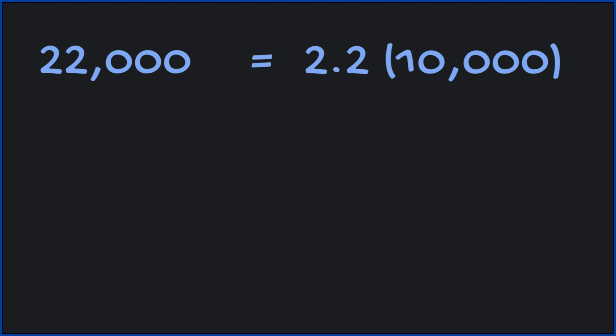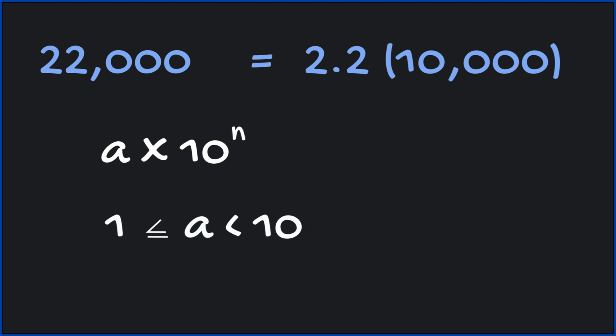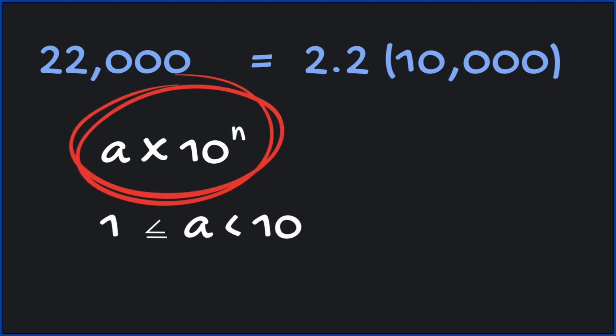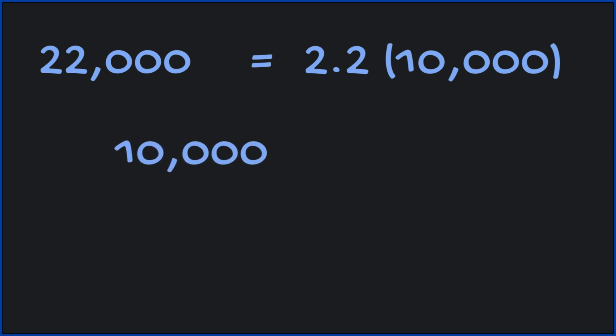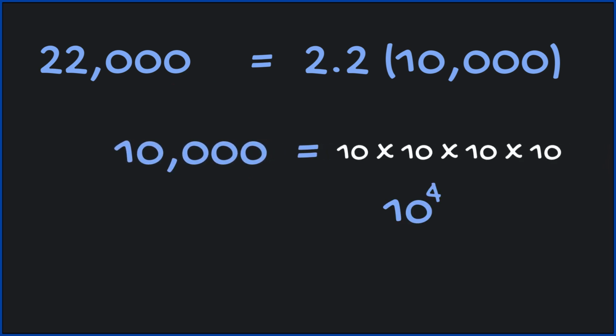Let's go ahead. Now scientific notation is written in the form a times 10 to the n, where a is a number greater than or equal to 1 but less than 10, and n is an integer that represents the power of 10. So we are almost done converting 22,000. We now need to write it in standard form. Let's go ahead and expand 10,000 as a product of tens. That is 10 to the fourth. So 22,000 in scientific notation is 2.2 times 10 to the fourth.